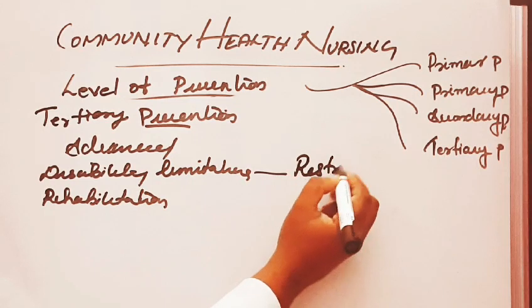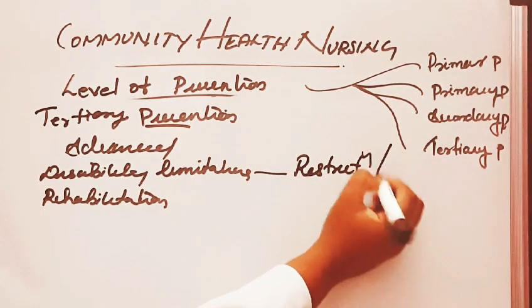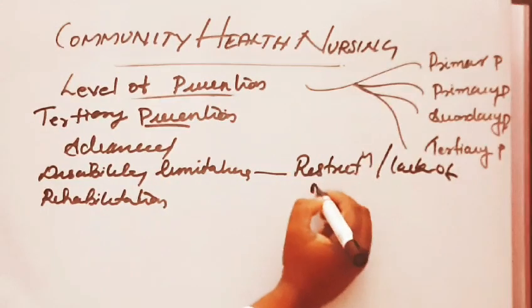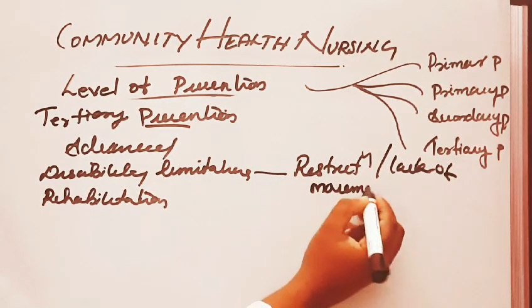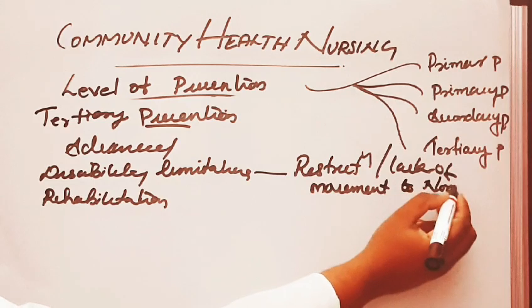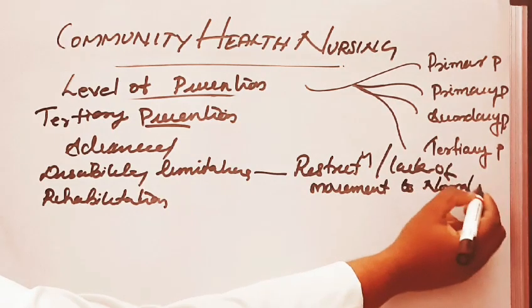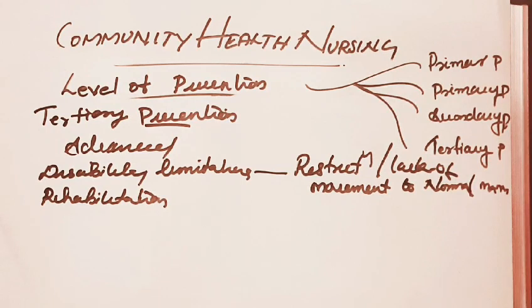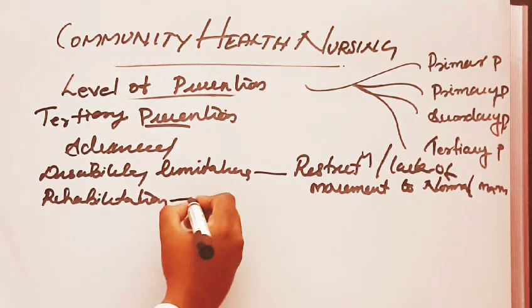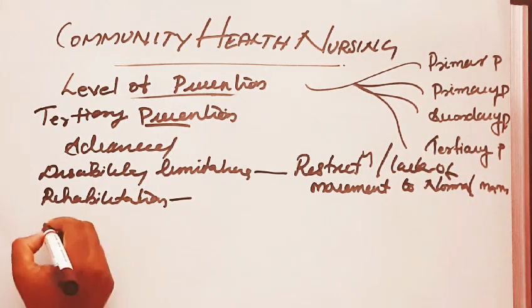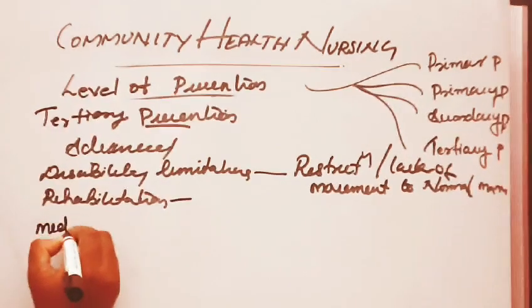Disability is a restriction or lack of ability to perform in a normal manner.